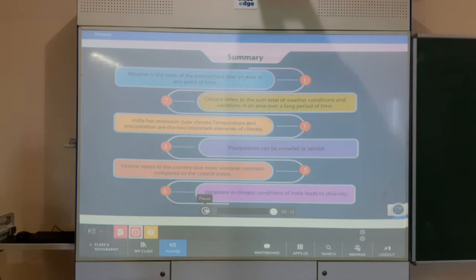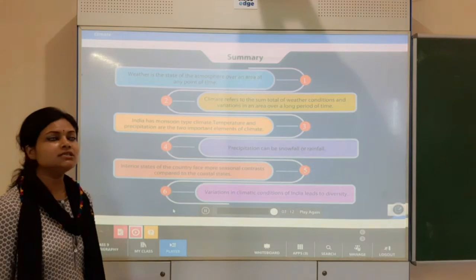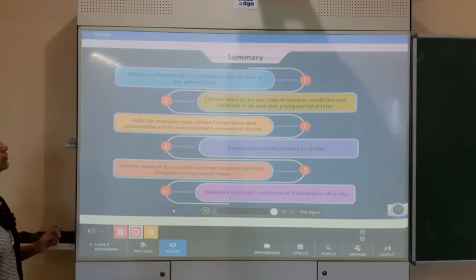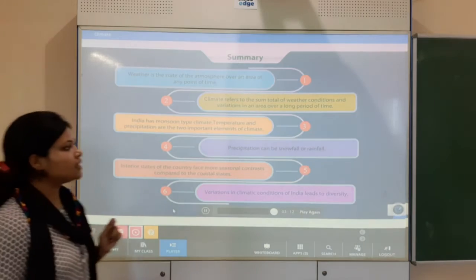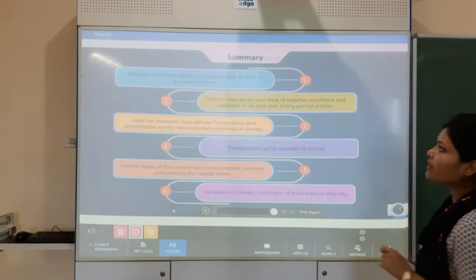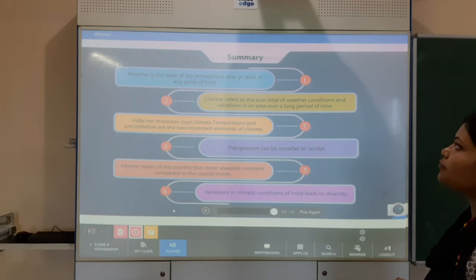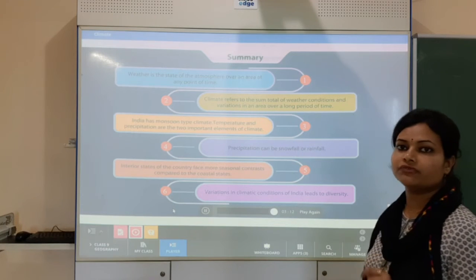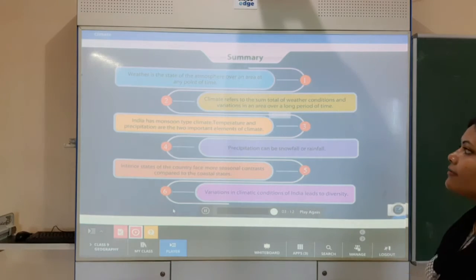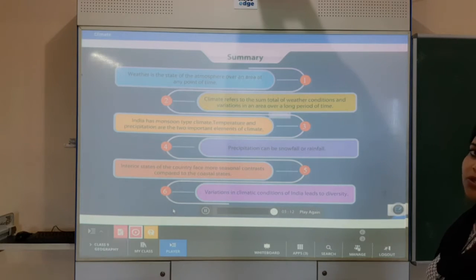Yes, students. Up to this clip, these are the main points which we have discussed. First of all, we have discussed what is weather and what is climate. Weather is the state of the atmosphere over an area at any point of time. Just note it down, okay?